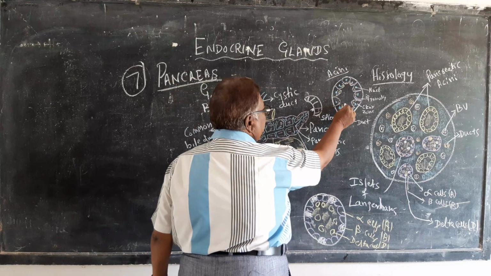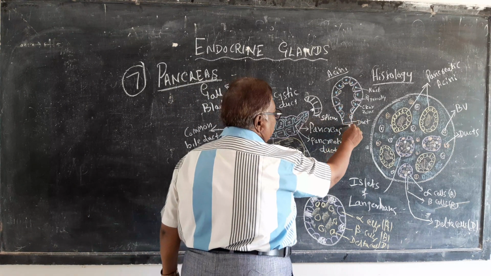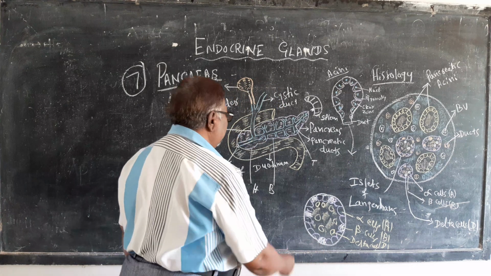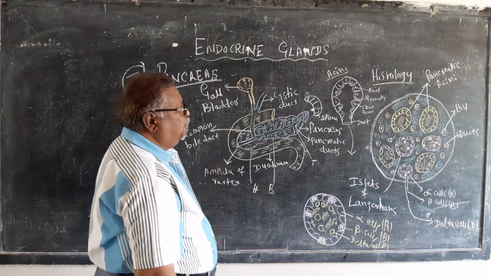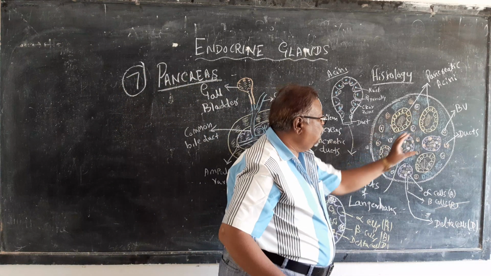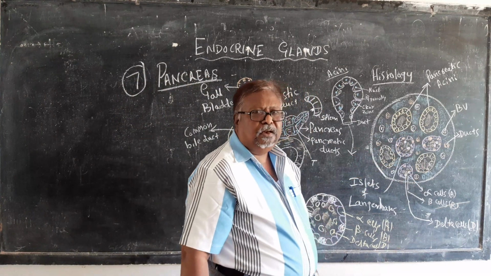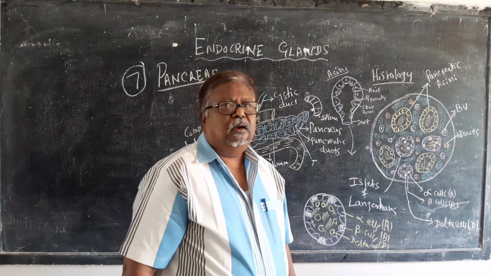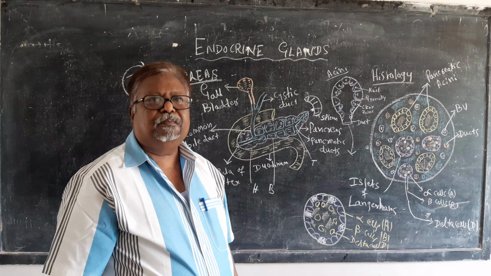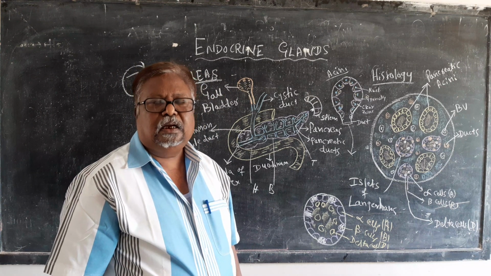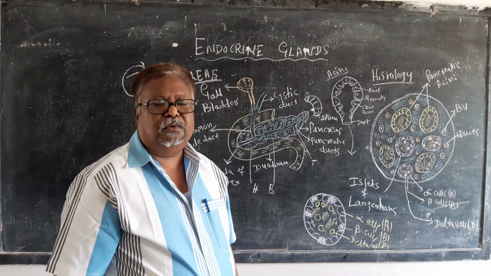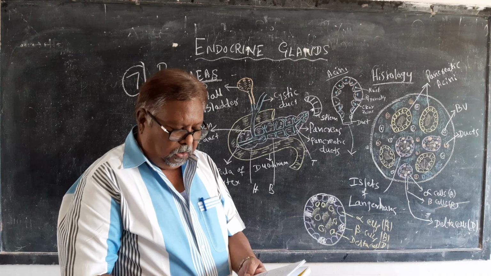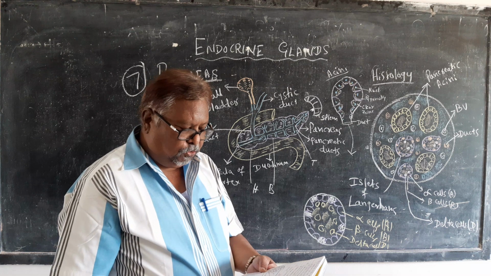These enzymes are conveyed by the ducts to the duodenum. So the acini are the exocrine portion of the pancreas, means they secrete the digestive enzymes which are very important for the digestion of the food.